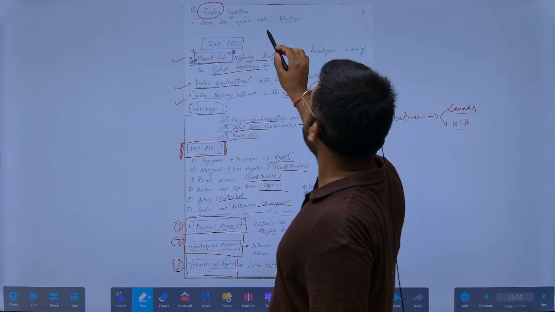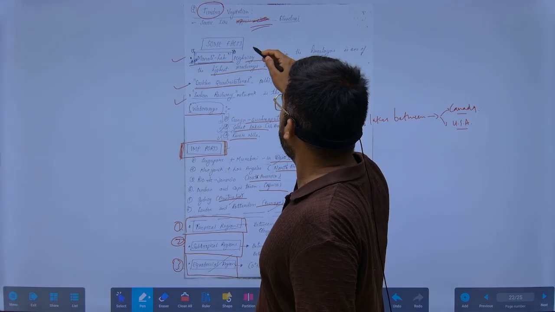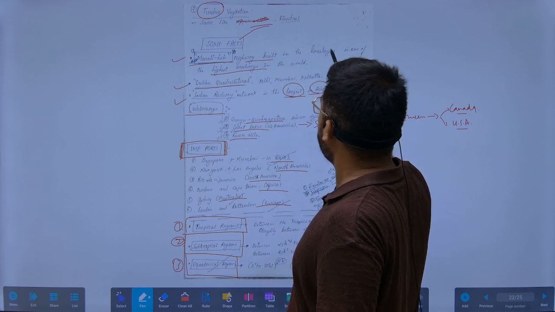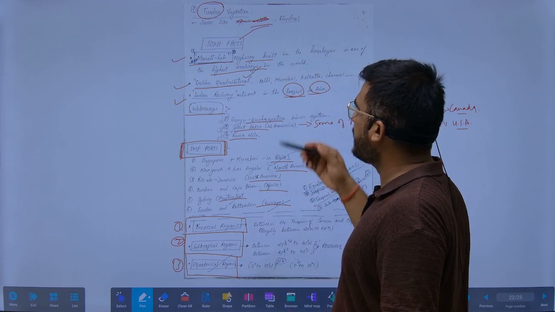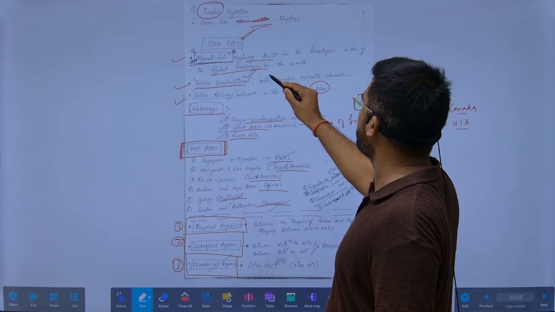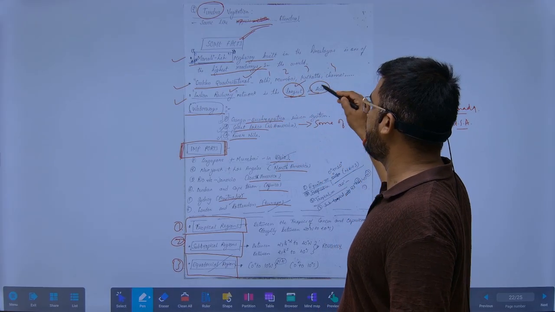What is tundra vegetation? Okay. What are other important facts? Manali Leh Highway is one of the highest roadways in the world. These are some facts, okay, we have to remember. Golden Quadrilateral connects the four major cities: Delhi, Mumbai, Kolkata, Chennai. Indian Railway network is the largest in Asia.